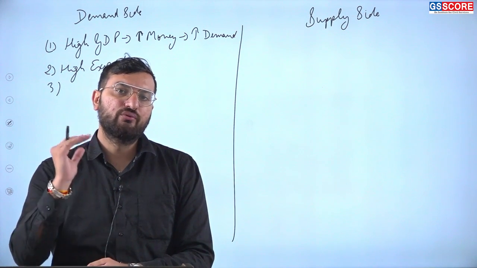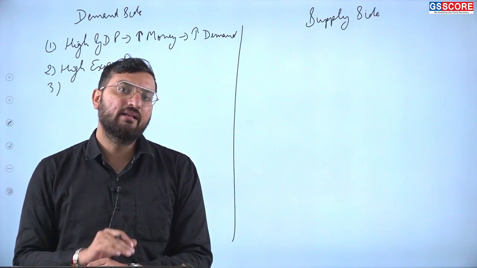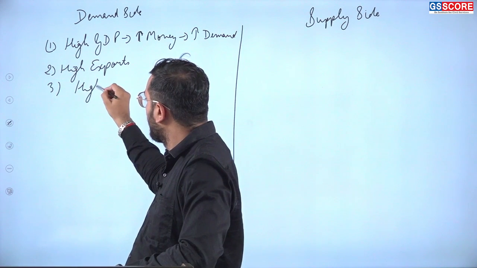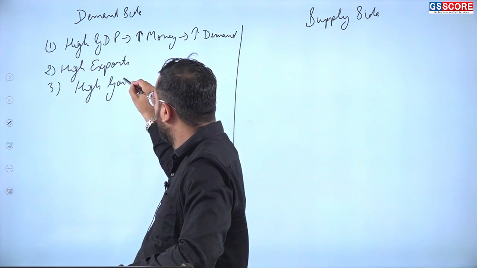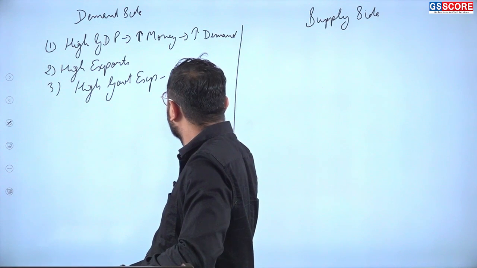So the prices of some food items such as milk and eggs increased. So high government expenditure, such as MGNREGA.